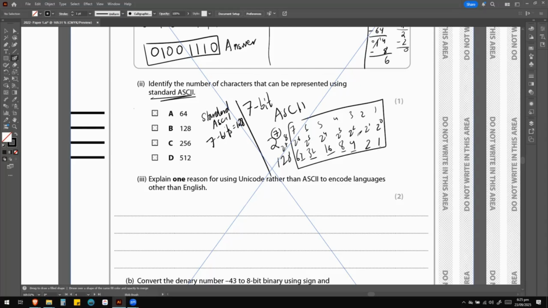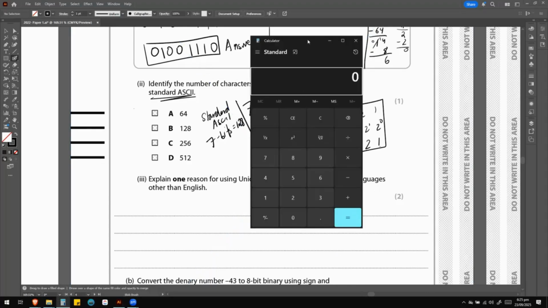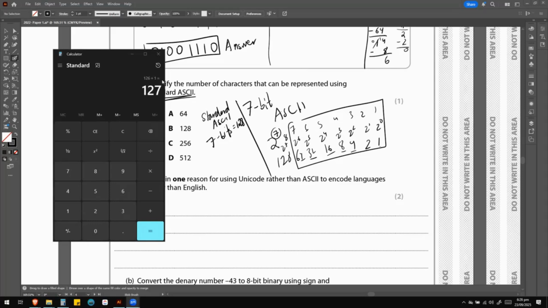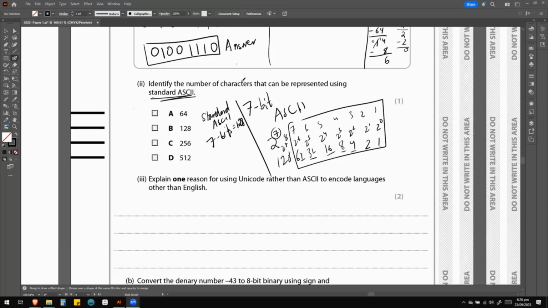If you don't believe me, let me open up the calculator. So if I add all those numbers up, 64 plus 32 plus 16 plus 8 plus 4 plus 2 plus 1, I get 127. Oh, so we get 127. 127 again because we are representing the last number. But if you include 0, this would be 128. Okay, we count the 0 as well. So we have a total of 128 characters that we can represent in standard ASCII.